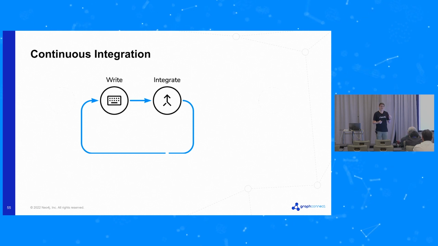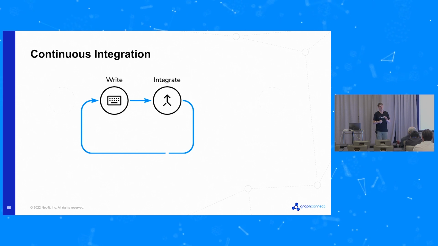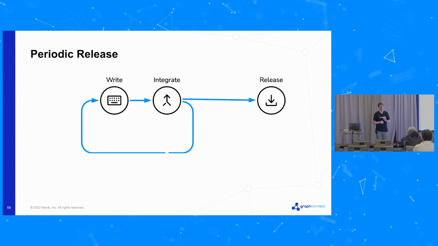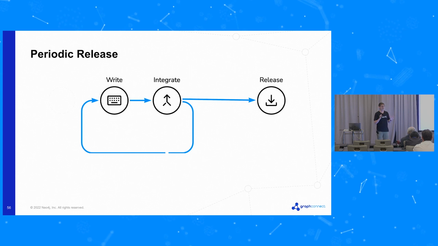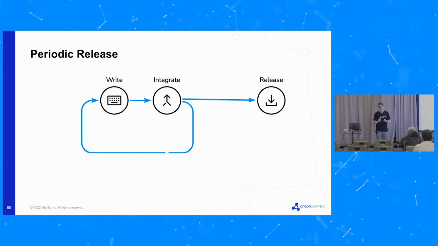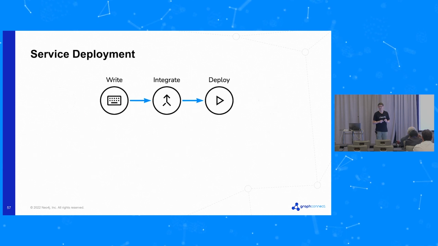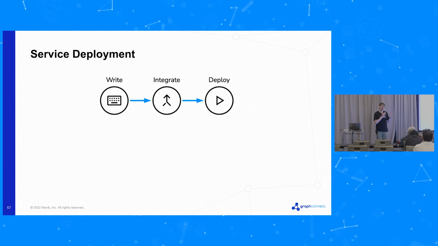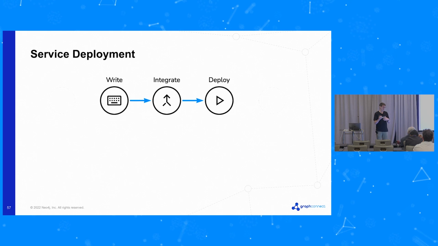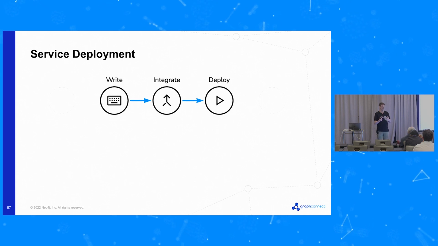At Neo4j, for most of our history, we've been releasing a packaged product. And that means that occasionally we branch off of this cycle and we make a release. But it's different when you're operating a service. In fact, instead, your process looks more like this. There's a deploy stage that happens straight away after you've integrated.